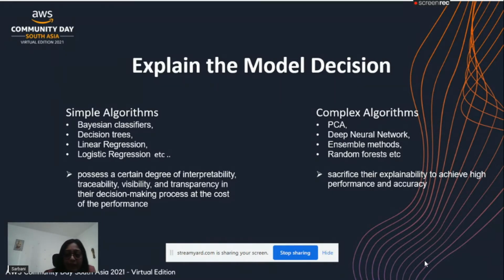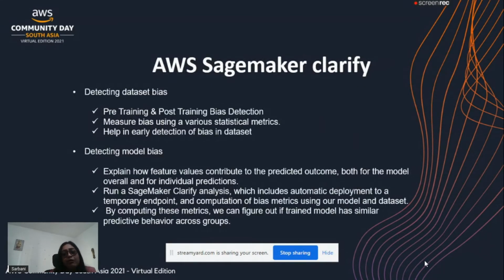To find a solution, we are going to talk about one very famous algorithm, Shapley. I'm going to talk about Shapley with a small example after this slide. And which tool are we going to use here? We're going to use AWS SageMaker Clarify. Now, why so? Shapley is an open source algorithm and it is available as a Python module. We can import the Shap module, use it in our code, and implement explainable AI in our machine learning model. The model can be based on linear regression, XGBoost, decision tree or logistic regression, and we can use Shapley with our model very well.